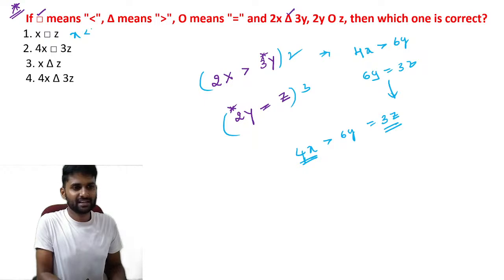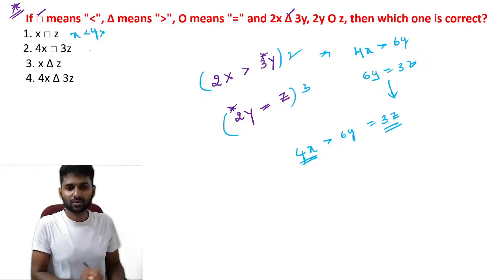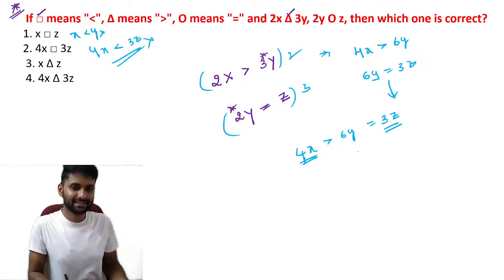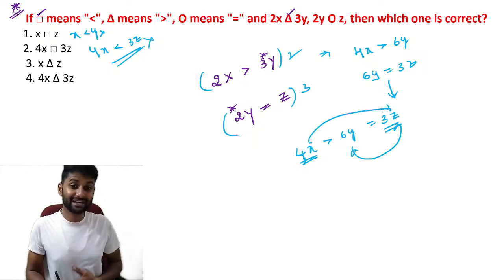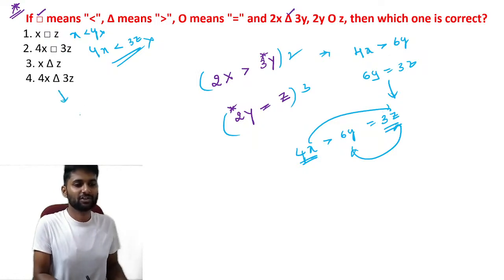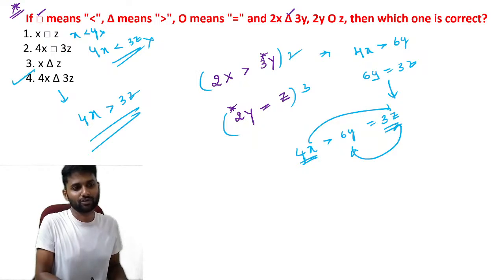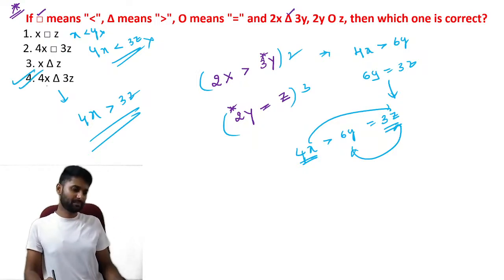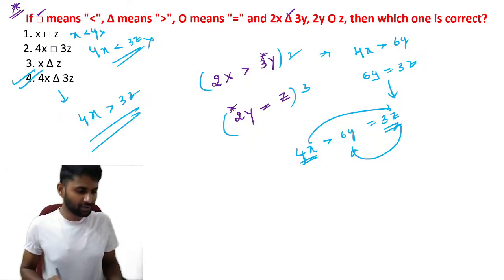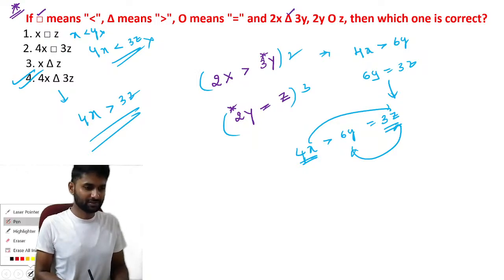So x is less than y. That is not concluded here. Next one, 4x is less than 3z. That is also wrong. Why? Because 4x is greater than 3z, as these two values are the same. So definitely 4x is always greater than 3z. If you check option 4, 4x is greater than 3z absolutely follows. So 4 is the correct answer. In this kind of question, you have to equate the y values.